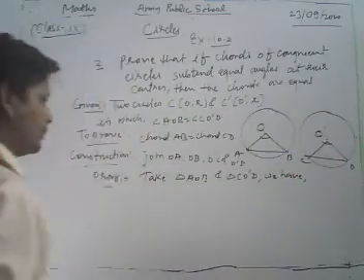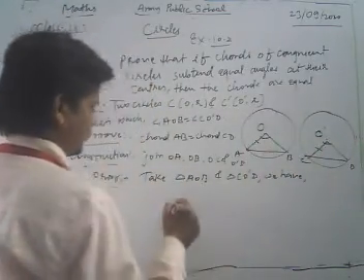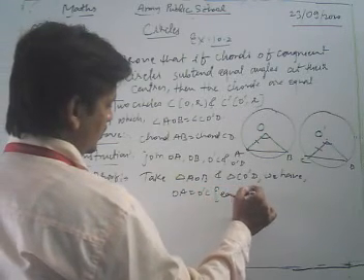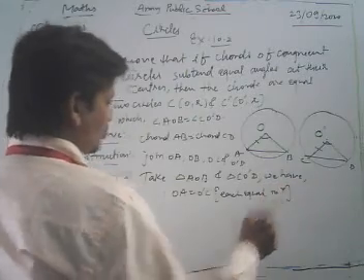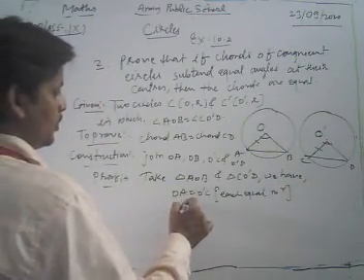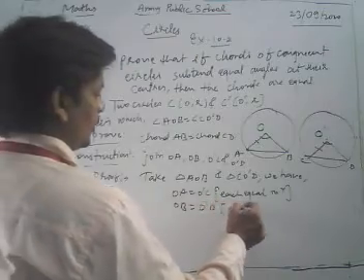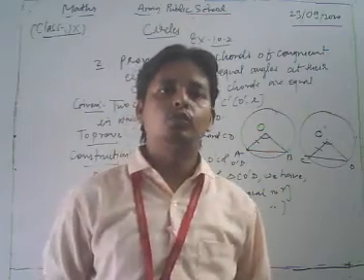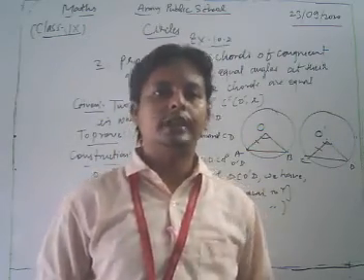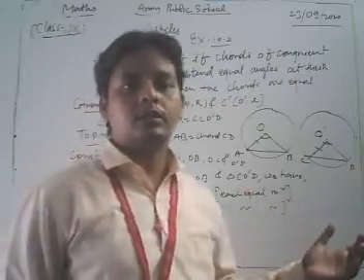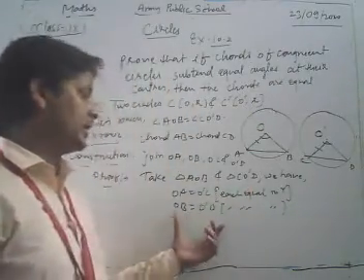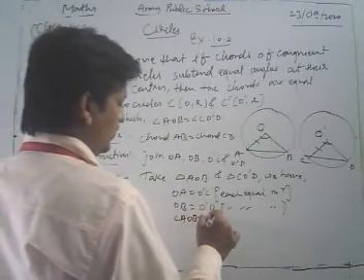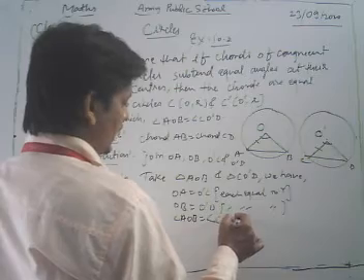Look, dear students, OA is equal to O'C, each equal to R, and also OB is equal to O'D. This is also equal to R because both the circles are congruent to each other. If two circles are congruent to each other, then you know that their radii will be the same. So by that concept we write, and angle AOB equal to angle CO'D.